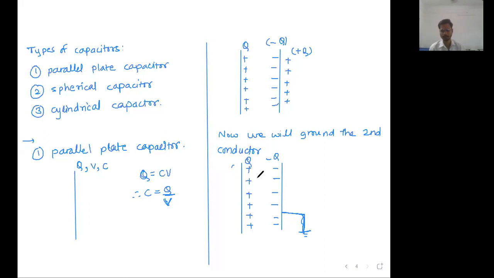3 steps. Which charge will go to ground? Which charge will not go to ground? Good. Yes.